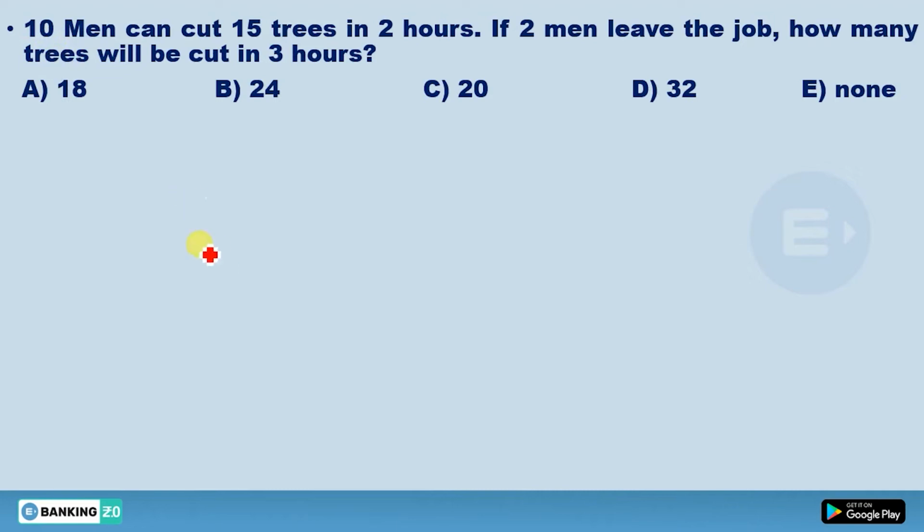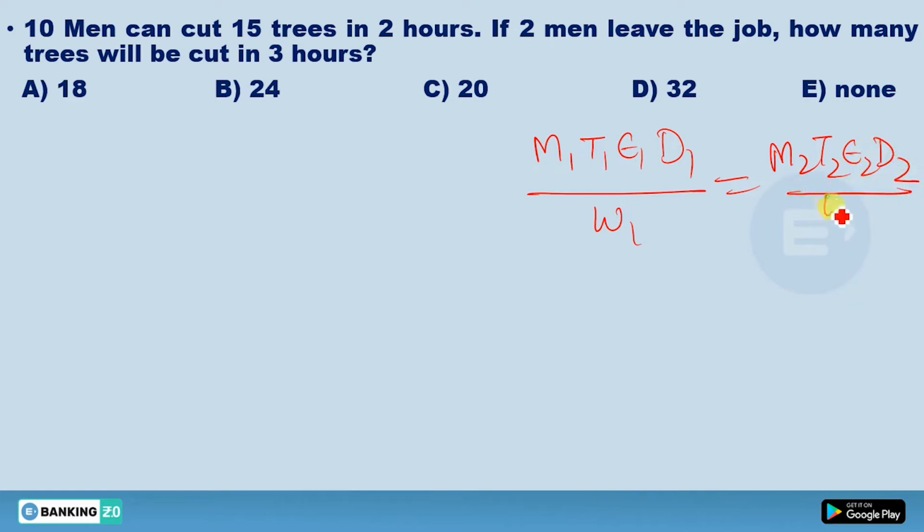So this concept is the last concept of this time and work. Okay, and then we will move to pipe and cistern, or you can say the negative work actually. So this concept is the last one, and what is that concept? So you need to remember the formula here: M1 T1 E1 D1 divided by W1 equals M2 T2 E2 D2 divided by W2. So before proceeding, you need to know these terms actually. What is this M? What is this T? What is this E, D or W?